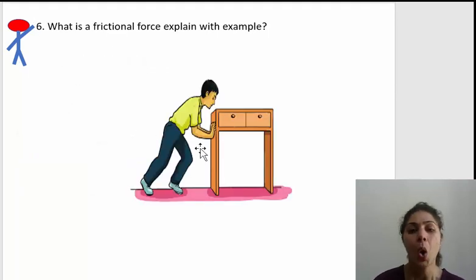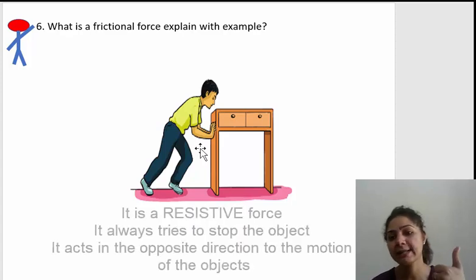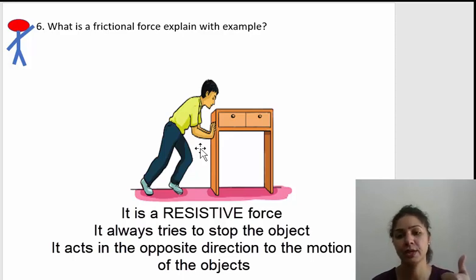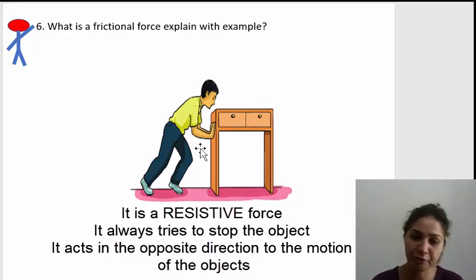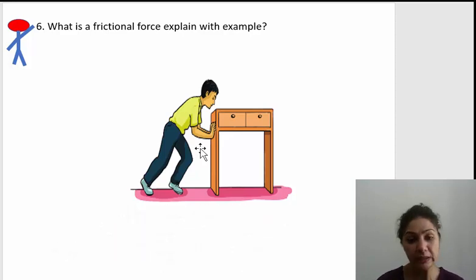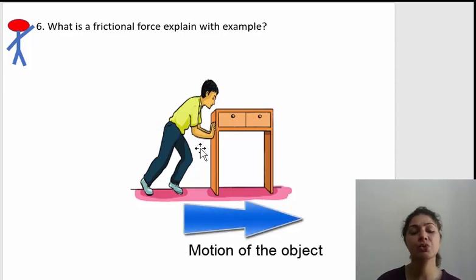Now the next question is, what is frictional force, and explain using this example. We all know what frictional force is. What points can you write in case of frictional force? First, frictional force is a resistive force. Secondly, it always tries to stop the object. Third, it always acts in the opposite direction to that of the motion of the object. So in this case, let us talk about frictional force. The boy is trying to move this furniture, right? He is applying force towards your right as you look at the screen. So the direction of the force is towards the right. In which direction is the frictional force going to act?